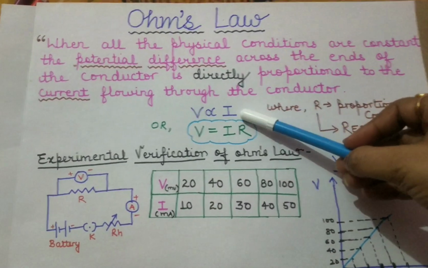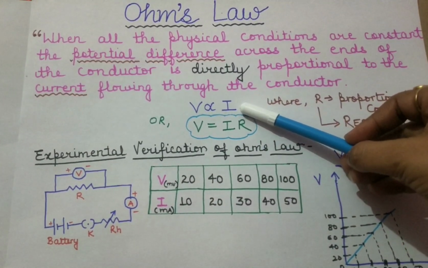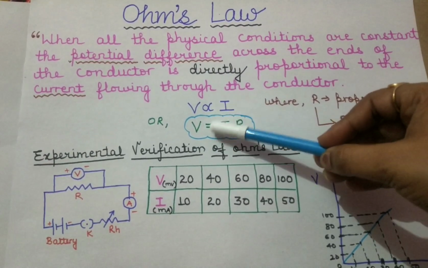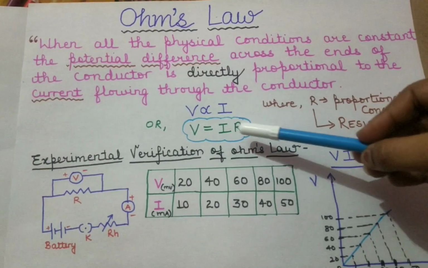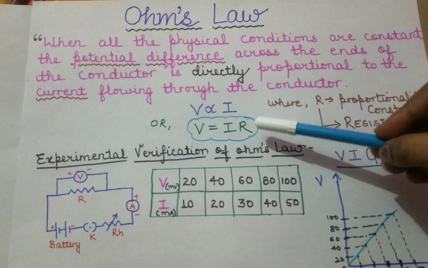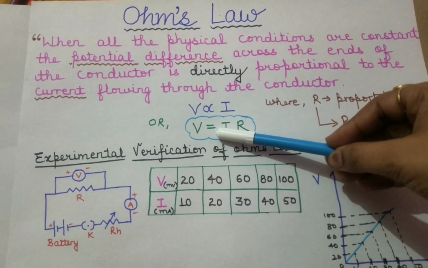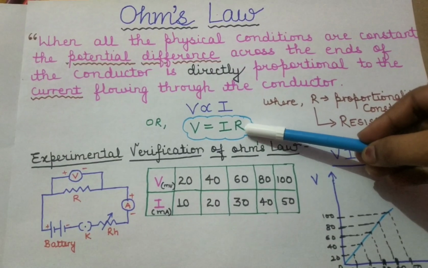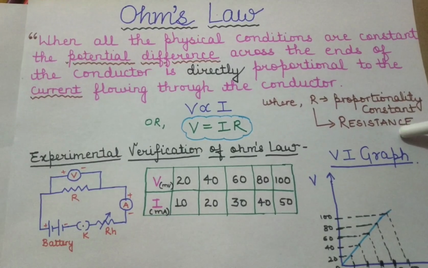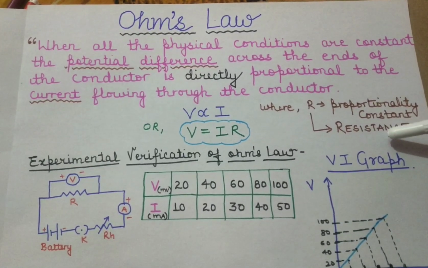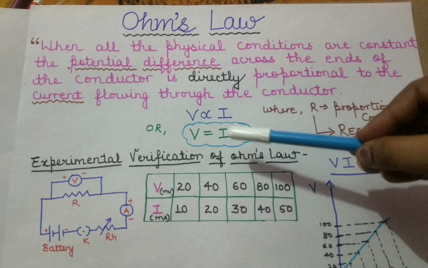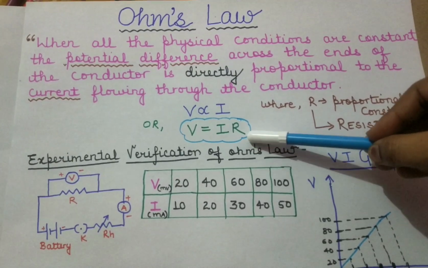Mathematically, we will write V proportional to I, and we all know that when we replace proportionality with equal to, we multiply the right hand side by a proportionality constant. Here, we will multiply the right hand side with R, where R is the proportionality constant, known as resistance. So V is equal to IR, a very important formula, so learn it by heart.